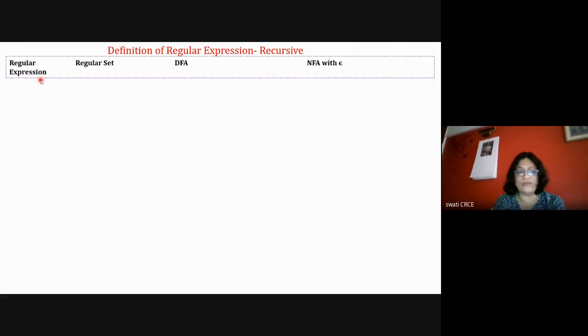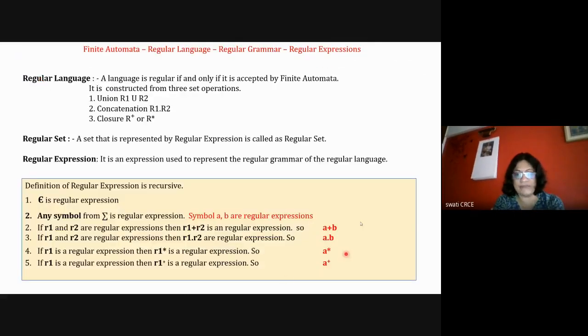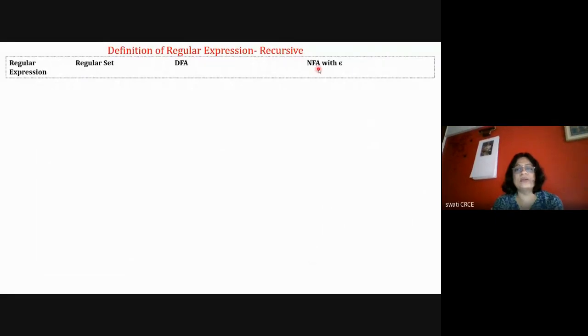For each and every operation of a regular expression, there is a standard diagram of NFA with epsilon. If you see, there is a standard NFA with epsilon for every regular expression. So you need to remember that, and you just have to draw it by following that.